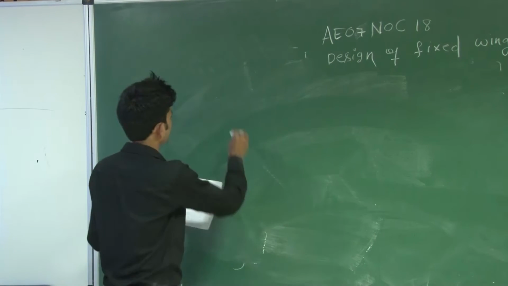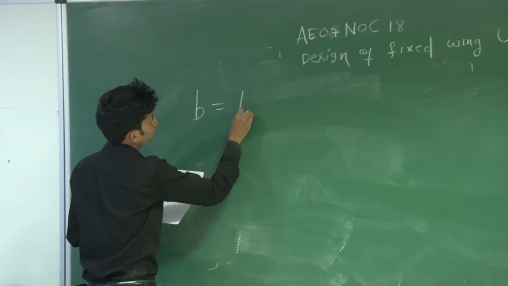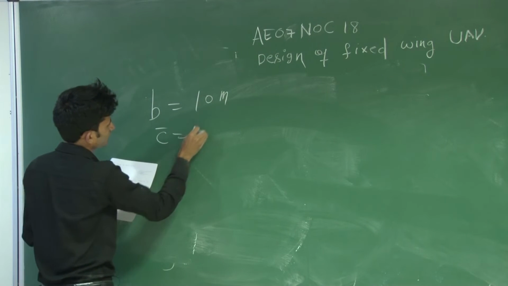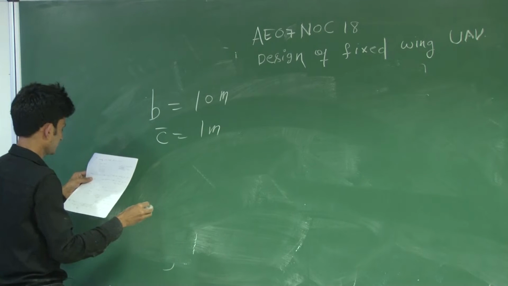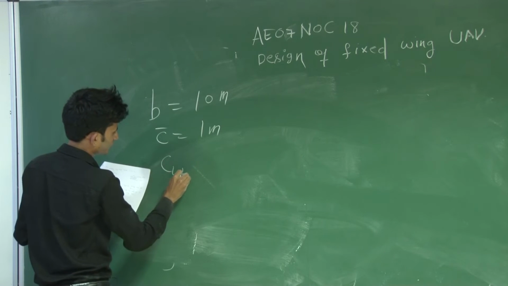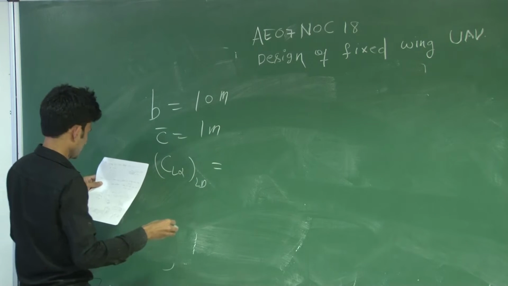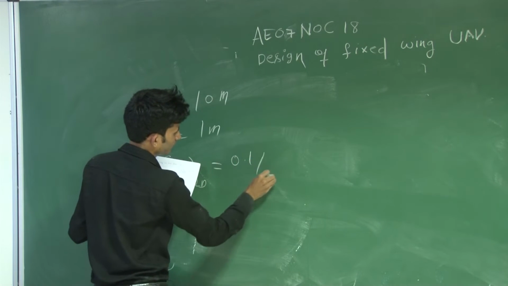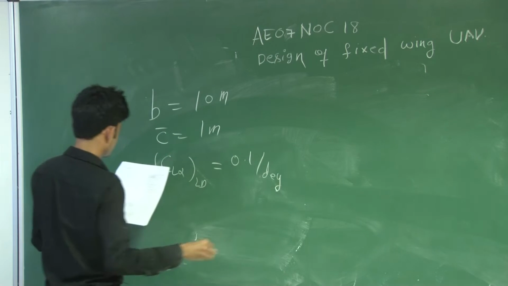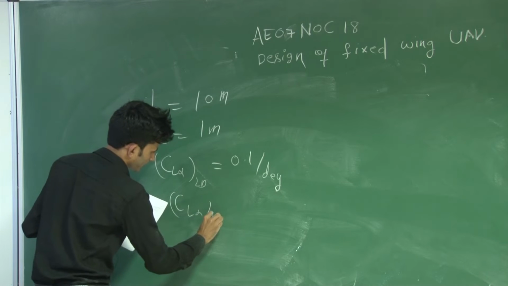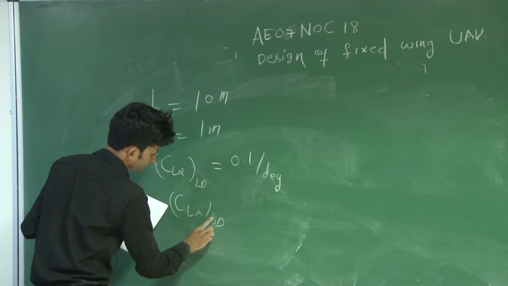So we have the information: span is 10 meter, chord length is 1 meter, CL alpha, the lift curve slope of 2D, is 0.1 per degree. You have to find the CL alpha of 3D.